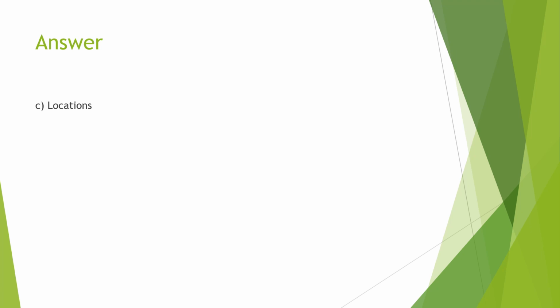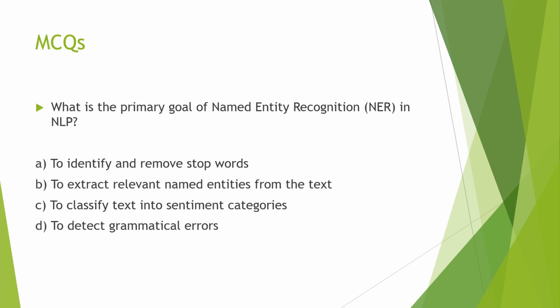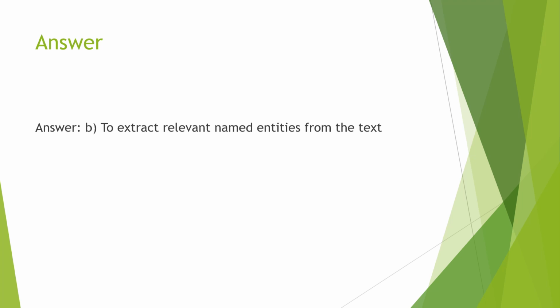So the answer is location. Then the next question is to identify the primary goal of named entity recognition in NLP. The primary goal of named entity recognition is to extract named entities from the text. So answer B is the correct answer.